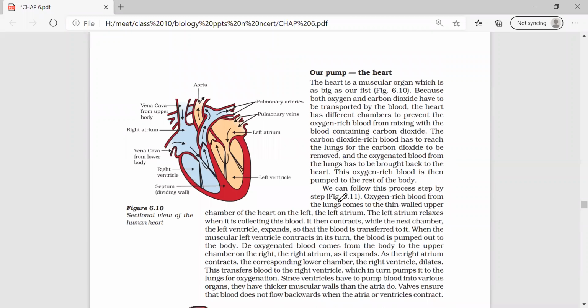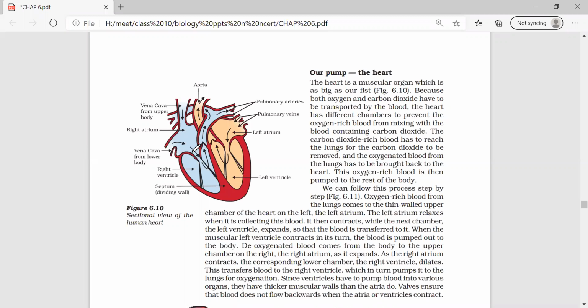So first I'll ask you all one more question. What are the valves present between the atria and the ventricles on the right side? Tricuspid valve, ma'am. Right, tricuspid, I think. Check once. Tricuspid only. Whereas on the left side, bicuspid valve.